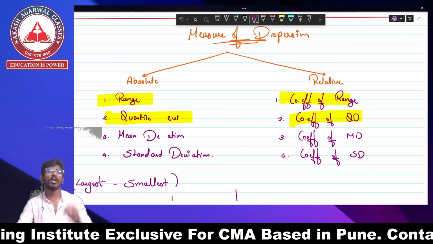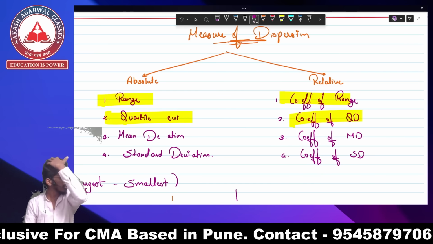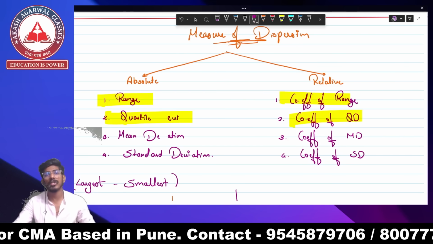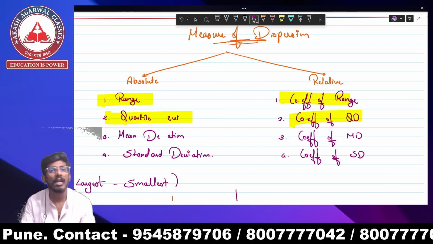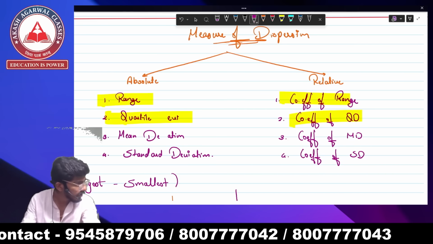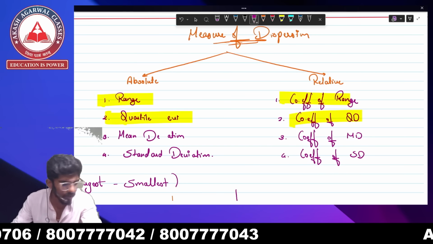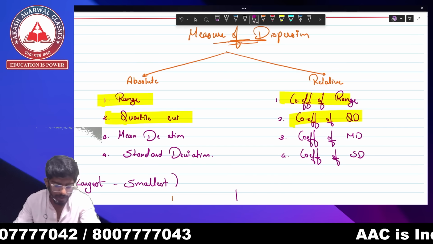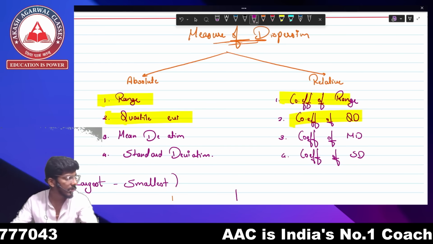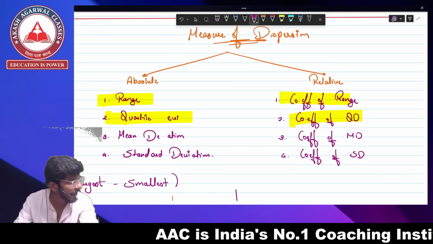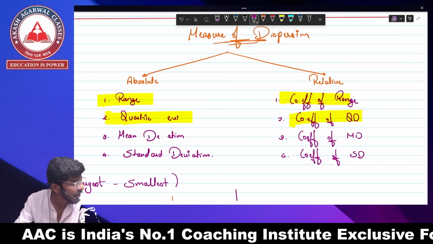If you remember, the formula of range was largest observation minus the smallest observation. And the coefficient of range was largest observation minus smallest observation upon largest observation plus smallest observation into 100. So the range was something like this, and the coefficient of range. Then we studied quartile deviation, and quartile deviation was nothing but we have to find two quartiles. One was Q3 and the other one is going to be Q1.